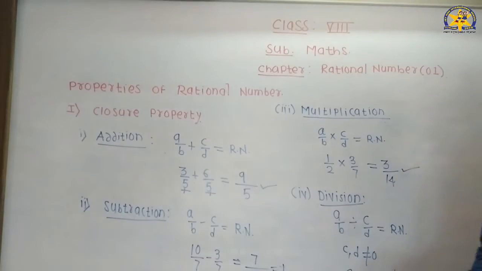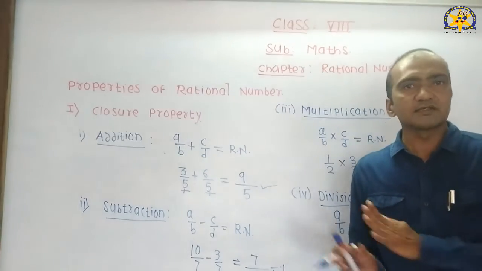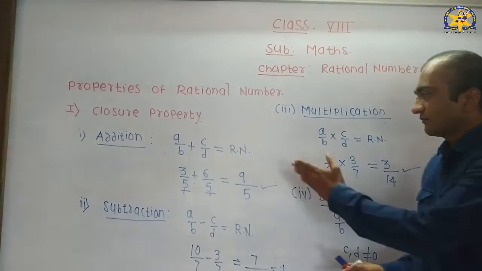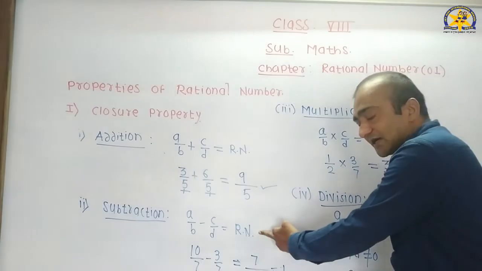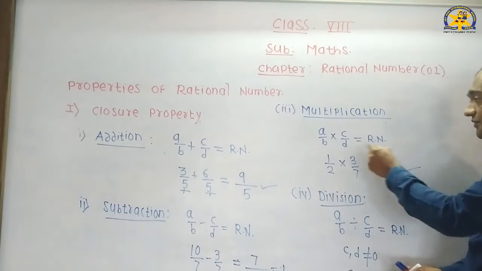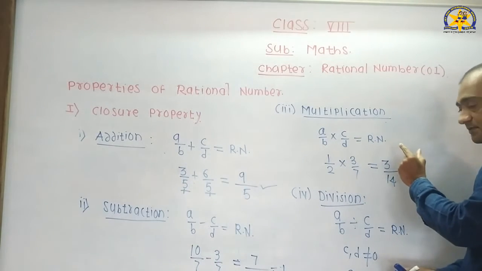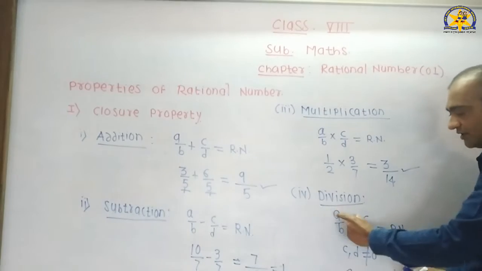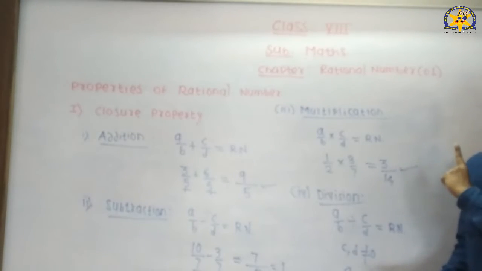Here we complete our closure property. For addition, if we add two rational numbers, then we get a rational number. For subtraction, if we subtract two rational numbers, then we get a rational number. For multiplication, if we multiply two rational numbers, then we get a rational number. For division, if we divide two rational numbers, then we get a rational number.